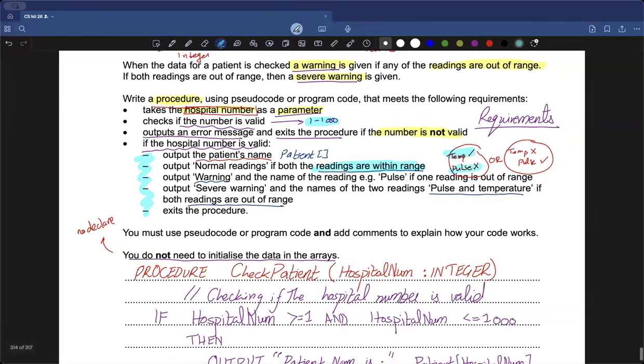So right now, because we can clearly see that my temperature is within the perfect range, but my pulse might be out of the range, this means that I should output what? I should output that my pulse is outside the range. Why? Because they clearly mentioned that whenever one of the values is outside the range, you should output what value is outside the range. And you should specify that, okay, there is a warning. And what warning? The warning for pulse. So because pulse is outside the range.